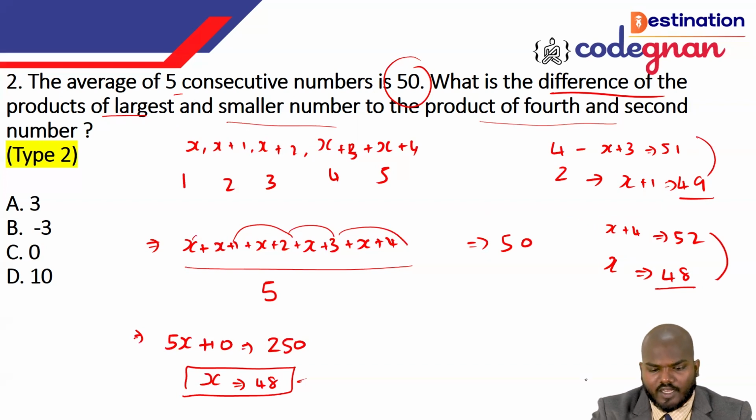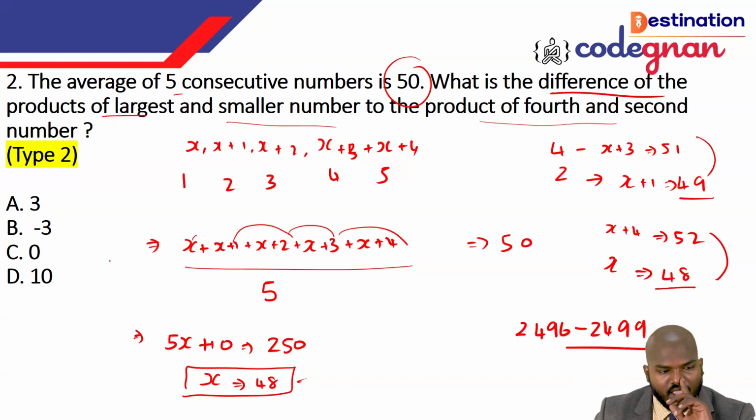Okay, that is 48 times 52 is equal to what, guys? 48 times 52 will give you the value 2496. So there is 2496 we will get in this place. And the same, 51 times 49, we can say is 2499. So 2496 minus 2499 means we will get the answer minus 3 as the possible answer in this question.